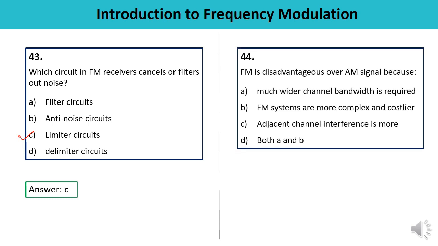Question number 44 is FM is disadvantageous over AM signal because of much wider channel requirement. FM systems are more complex and costly. Adjacent channel interference is more. So here A and B both are the correct ones. It means correct answer is D. Means FM is disadvantageous because more channel bandwidth is required. At the same time, it is complex and costlier also.